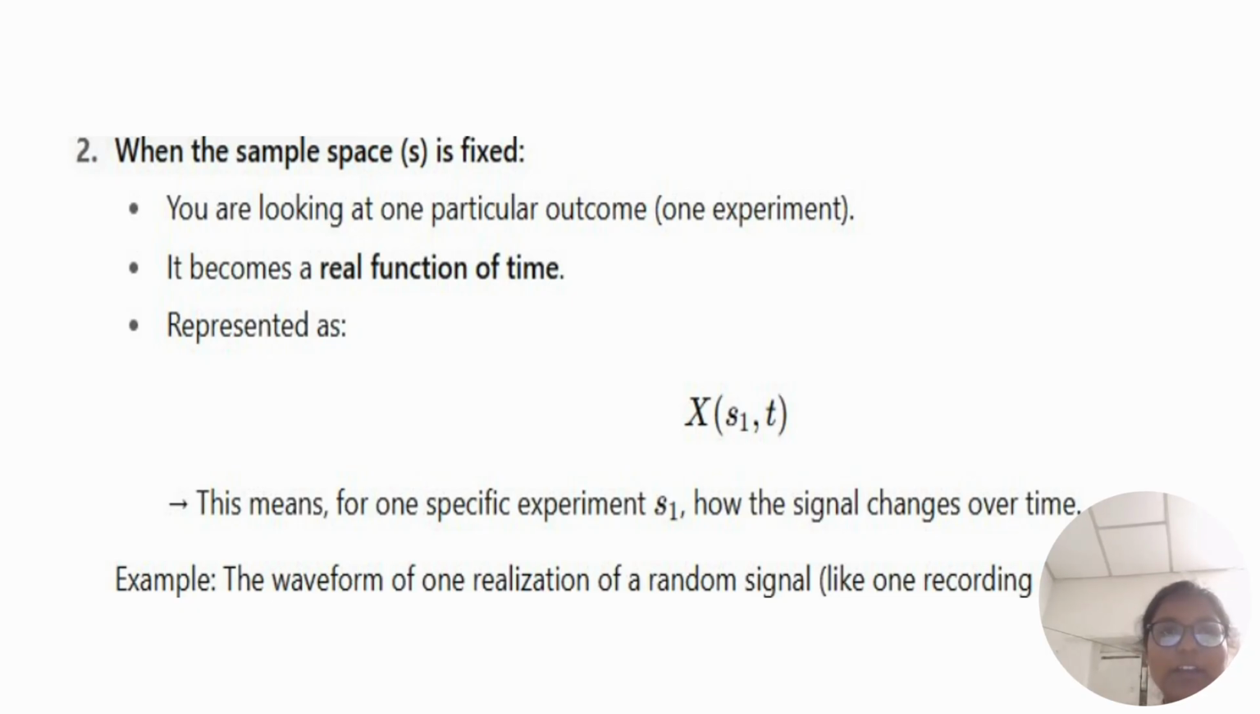Next slide: when the sample space s is fixed, you are looking at one particular outcome. It becomes a real function of t, represented as X of s1 comma t. Here s1 is fixed and time is varying. This means for one specific experiment s1, how the signal changes over time. Example, the waveform of one realization of a random signal, like one recording.